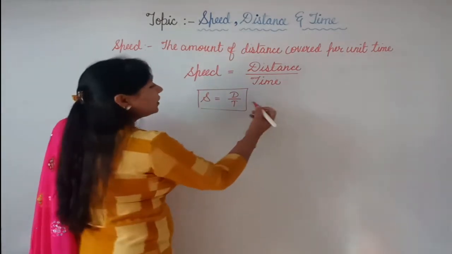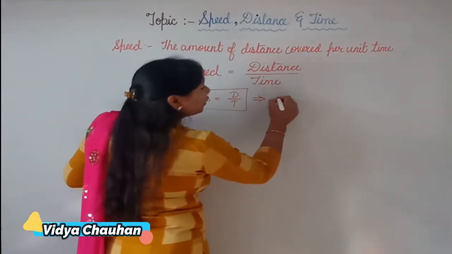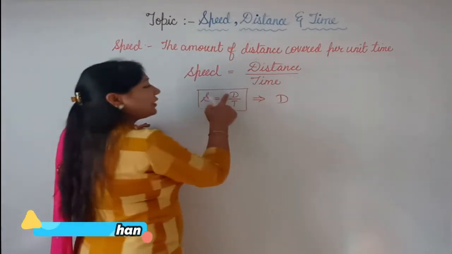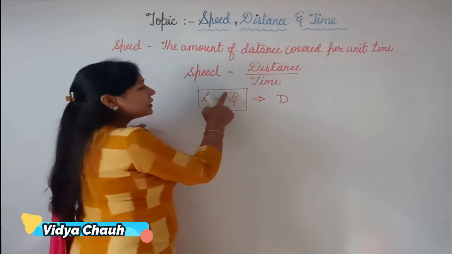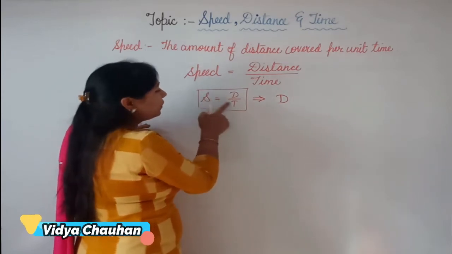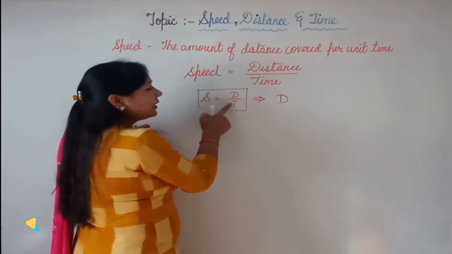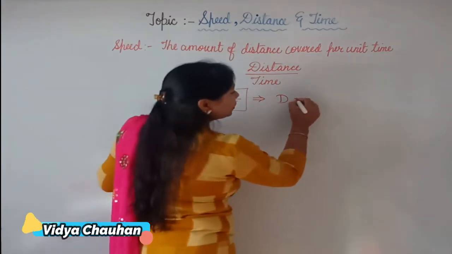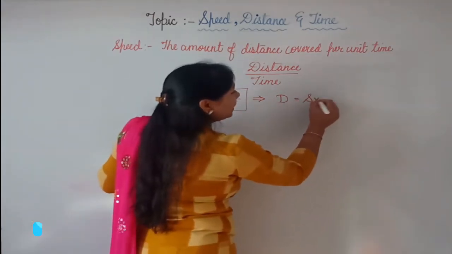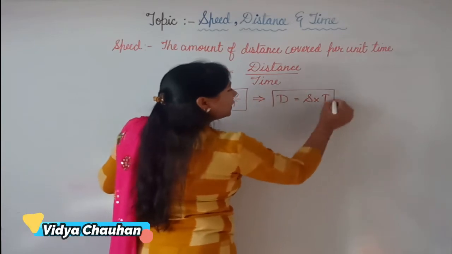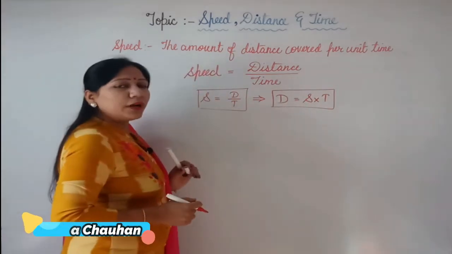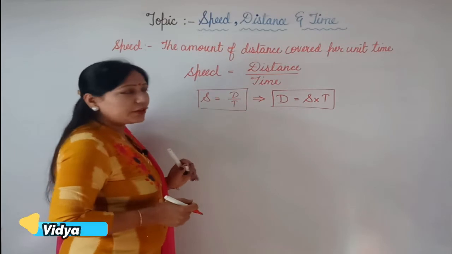The same formula you can write in terms of D also. If I have to find the value of distance, then distance will be equal to speed into time, as time gets multiplied on this side. This is an alternate form of the relation of these three terms.